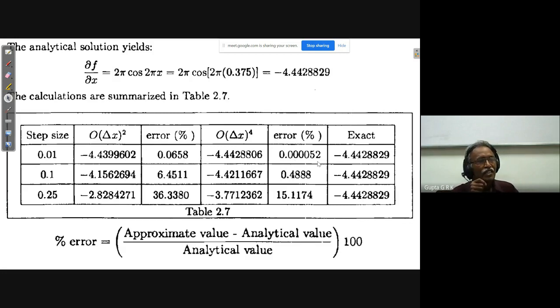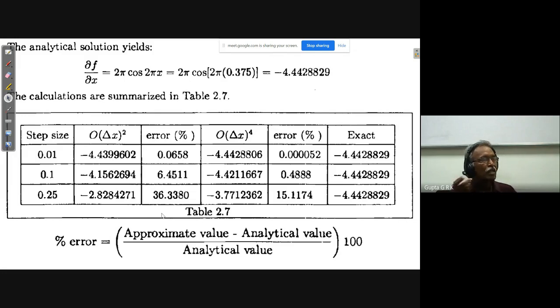So with a very fine grid and fourth order accuracy, we have very negligible error. With the very coarse grid and low order accuracy, we got 36% error. Okay, so this is the way we can calculate.